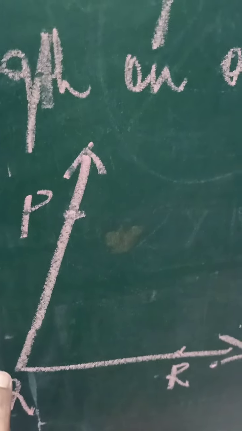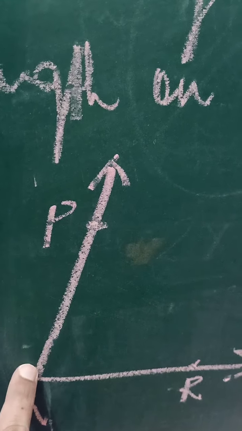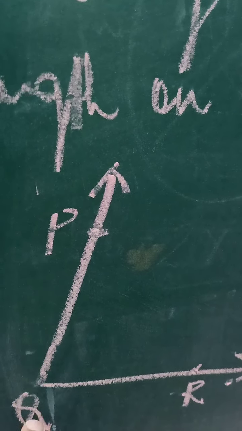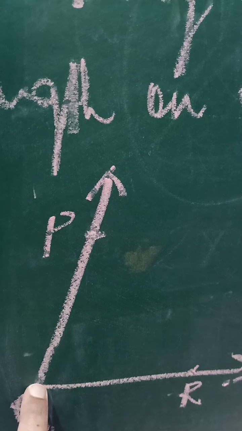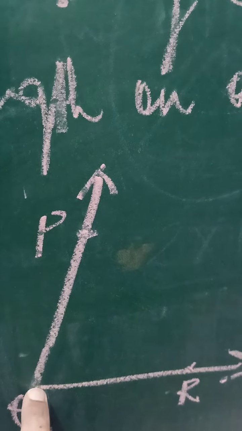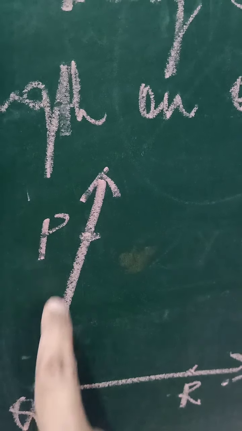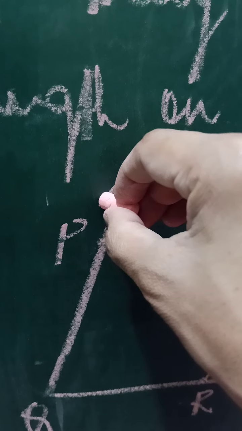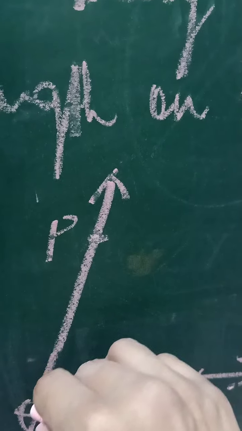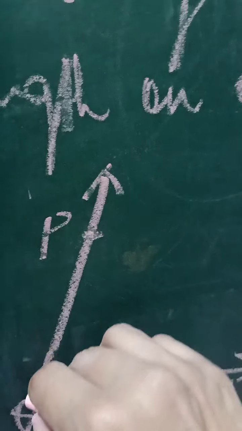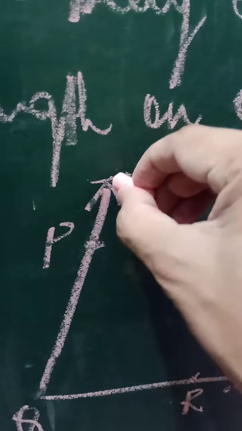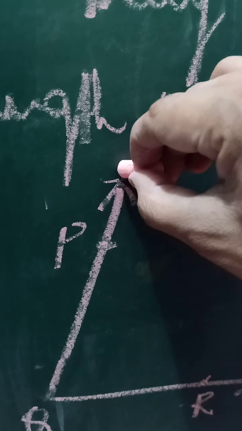You may see in this example, this Q is the end point, but this line QP may extend to any length. You may draw a ray till here. You may draw a ray till here.